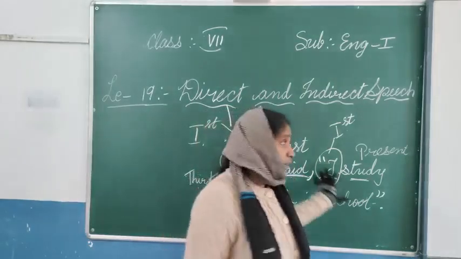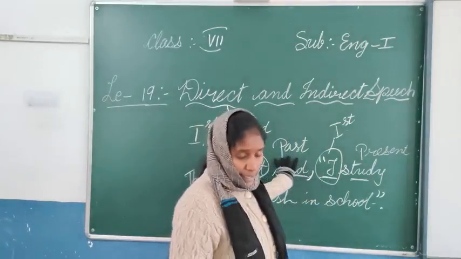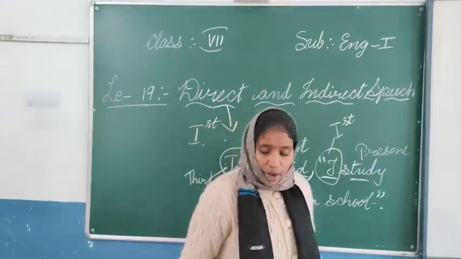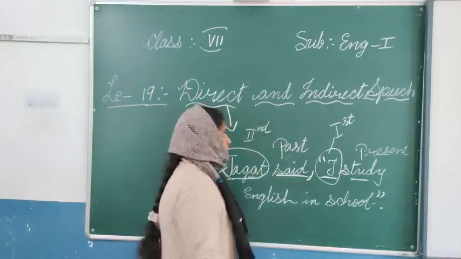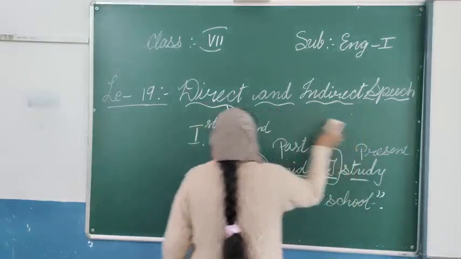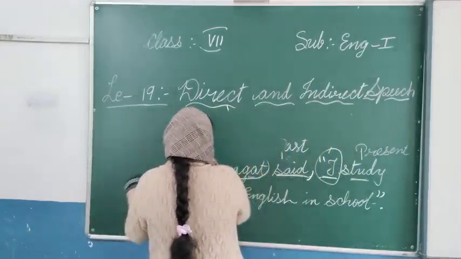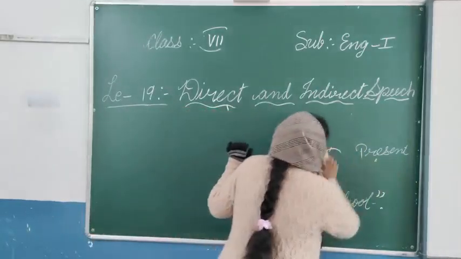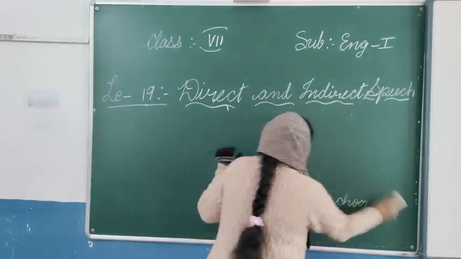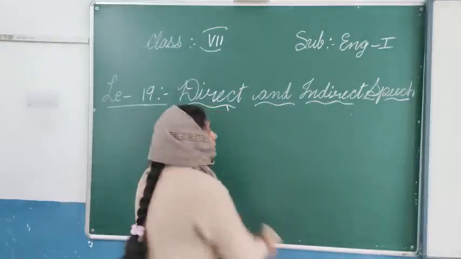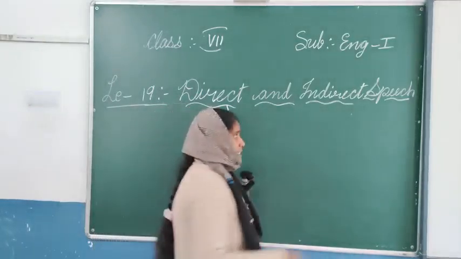So this is about direct speech, which we have done. Now we will see about indirect speech. What is indirect speech telling us?